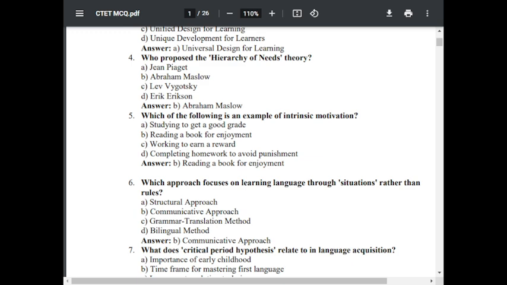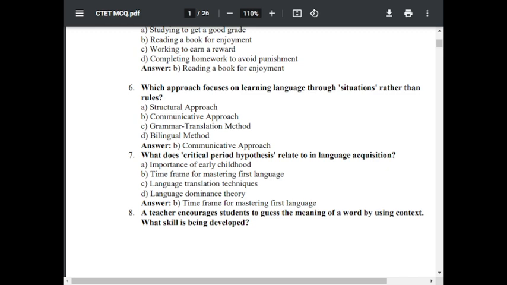Question number 6. Which approach focuses on learning language through situations rather than rules? Option A, structural approach. Option B, communicative approach. Option C, grammar translation method. Option D, bilingual method. The correct answer is B, communicative approach. Option B is correct.